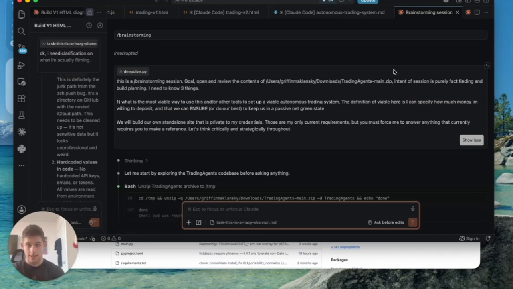But then I pointed it to the zip file. I made sure that it knows my intent of this session is purely fact finding, because I didn't want Claude to start building something in this one session. I want to really plan with it back and forth, to make sure that before anything is built, Claude has no blank space on what I want, because if it does, it's going to have to make those inferences itself, which in my opinion will lead it to make something that's more likely not what I want.